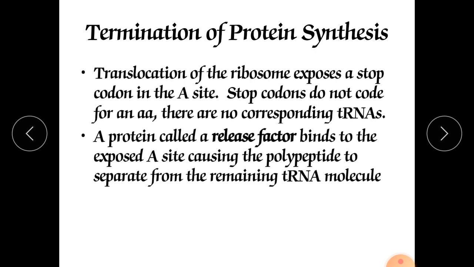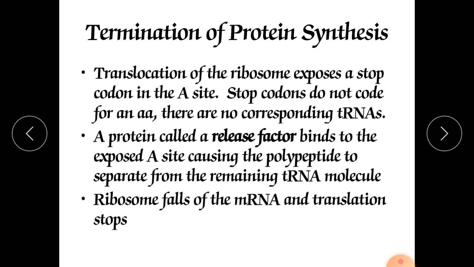A protein called release factor binds to the exposed A site. So the release factor is another signal for termination. It acts at the A site, causing the polypeptide to separate from the remaining tRNA molecules. Whatever newly formed polypeptide, the newly formed protein, that long chain of amino acids, will be released into the cytoplasm for further change. After that it will go into the Golgi apparatus, the Golgi complex, for its modification.